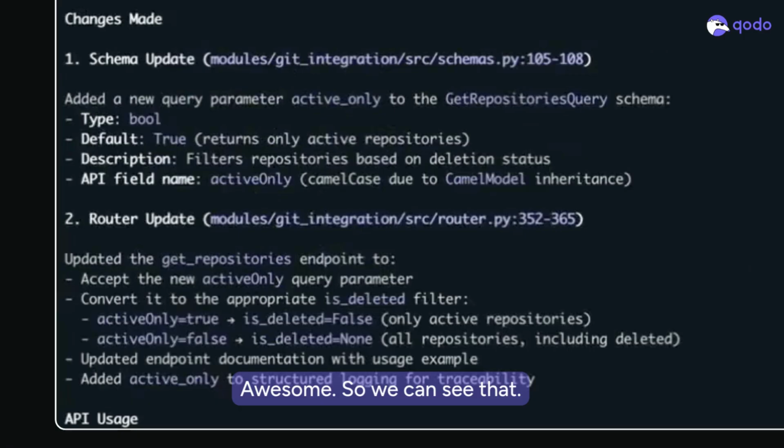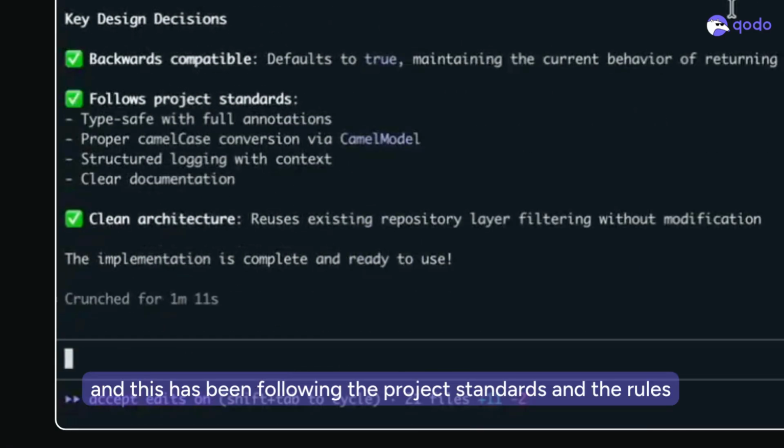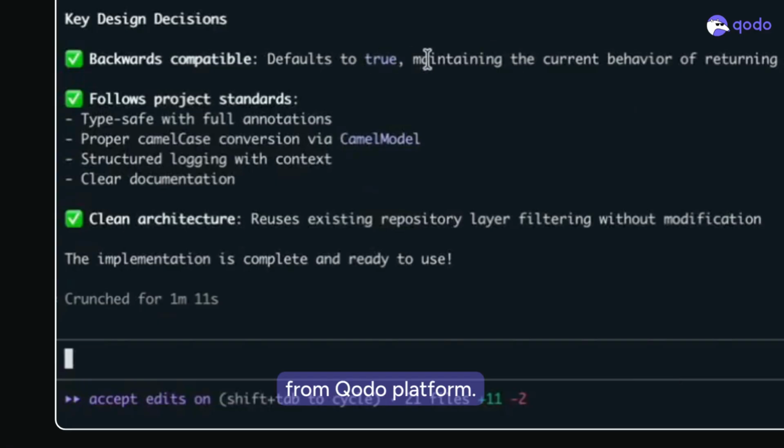Awesome. So we can see that the implementation has been successful, and there's a description here of how it happened, and this has been following the project standards and the rules from the Qodo platform.